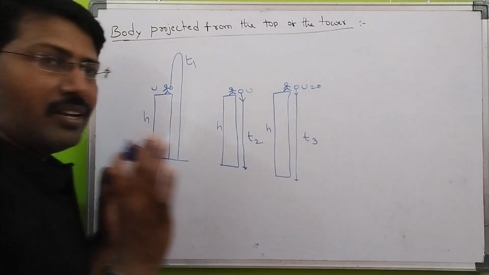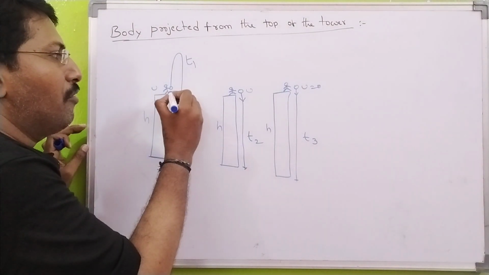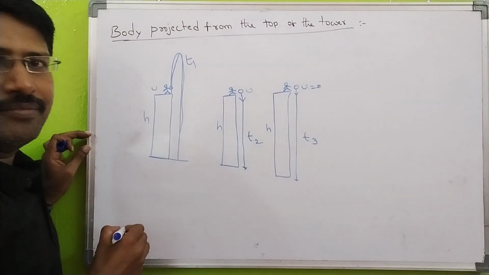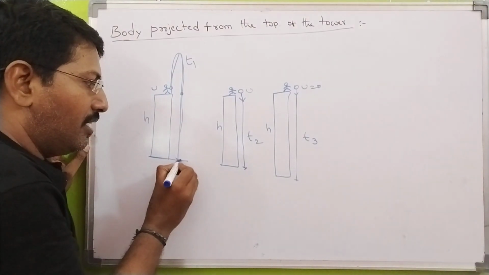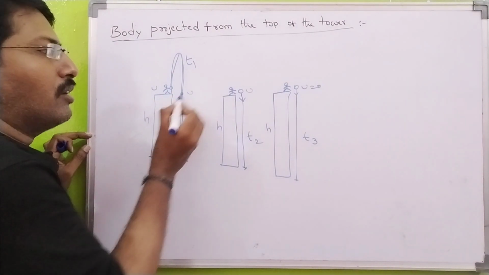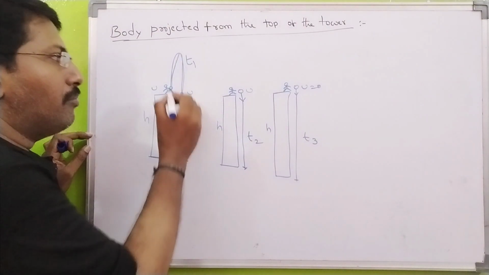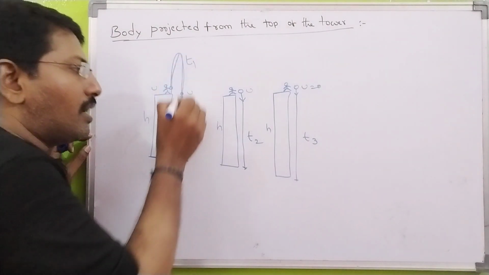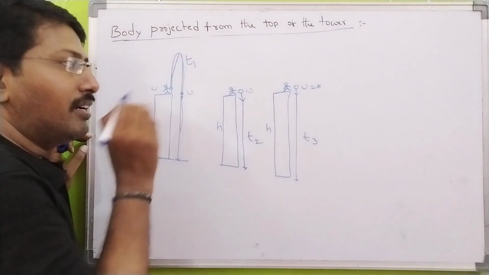Okay. See here very carefully. I will tell you one trick. From here to here, we call time of flight. So from here to here, it takes time t2. This velocity u, here also you get the same velocity. So from here to here, it takes time t2.